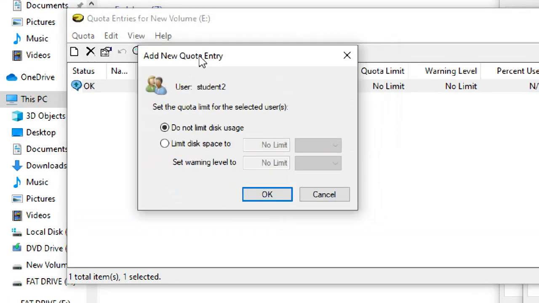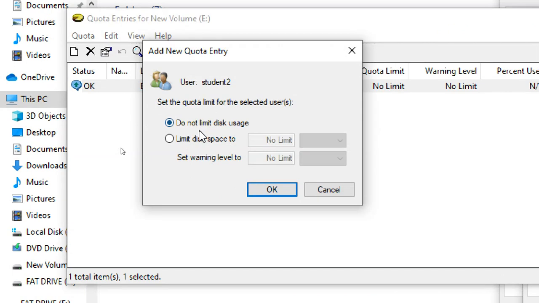Okay. Now it is showing do not limit disk usage, limit disk usage. Select the second option, limit disk usage. Select in GBs or MBs, no problem. I'm selecting GBs. I'm giving a 2 GB disk limit. And also a warning level is there. Already I told you, 80% of disk space when you have all utilized it, then once you cross 80%, a warning should be generated. For example, for you it may be 60% only, or 70%, or 85%, or 90%.